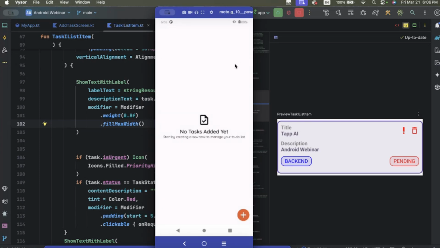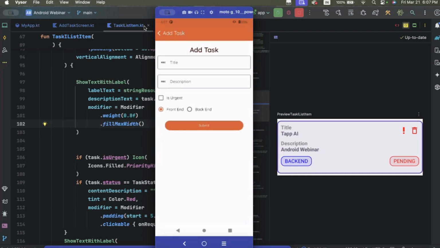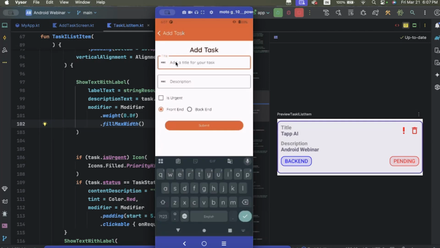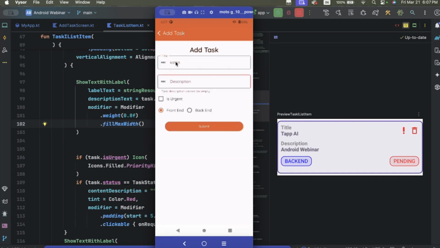So how we can interact with our application, this is a concept of UI. Now just click on the floating button. Now this is another screen which has another user interface. So we have an entry field and we can enter text like Kotlin. Right now we have to handle those cases, we add the message.